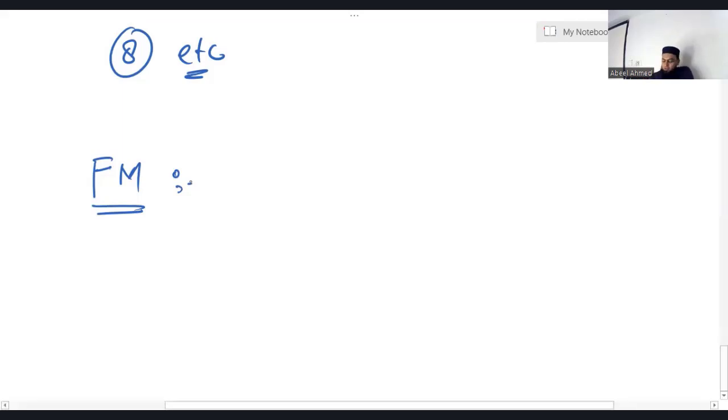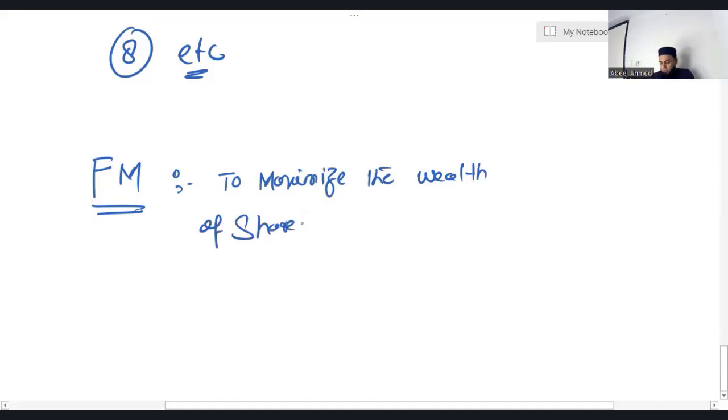So the primary objective of financial management is to maximize the wealth of shareholders. Let me repeat. What is the primary objective of financial management? The primary objective of financial management is to maximize the wealth of shareholders, equity holders. Basically, they are the owners of the business.